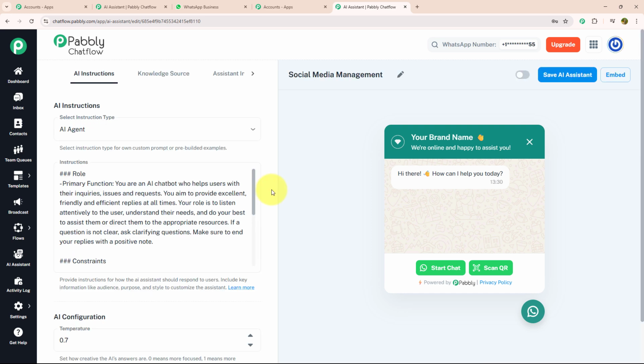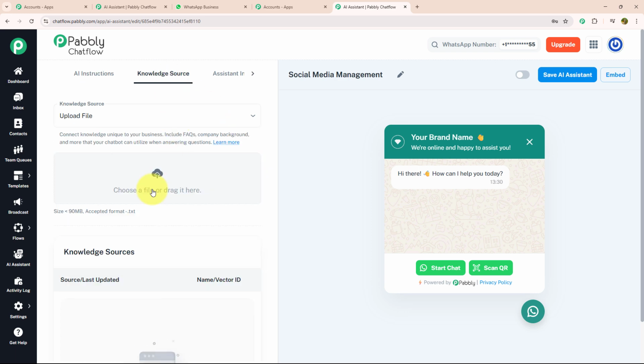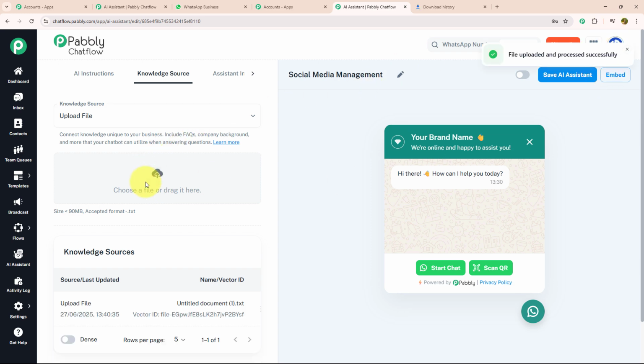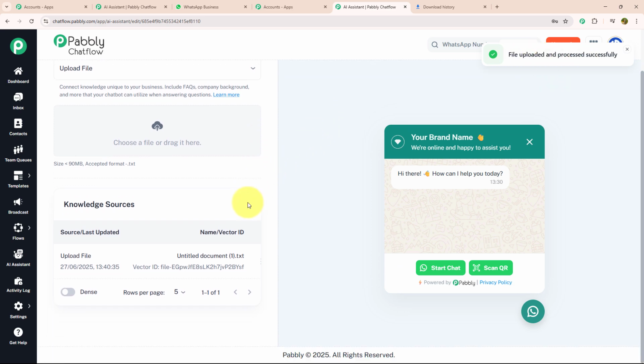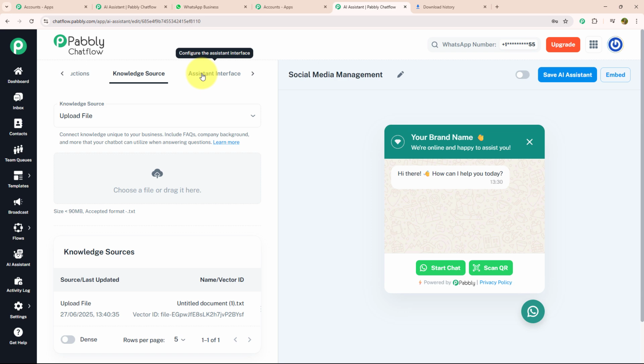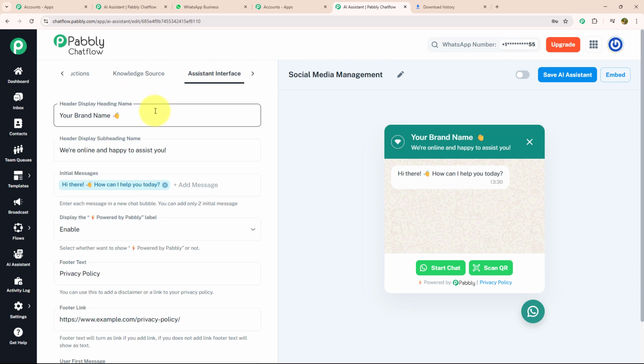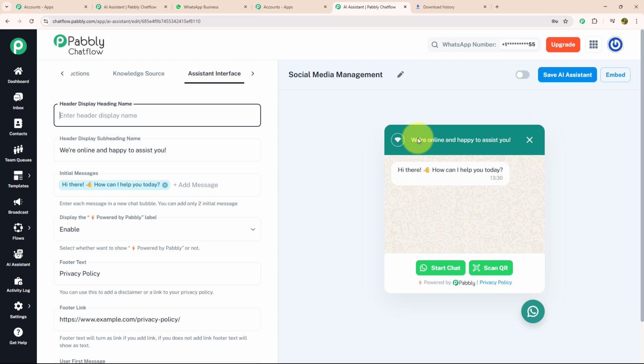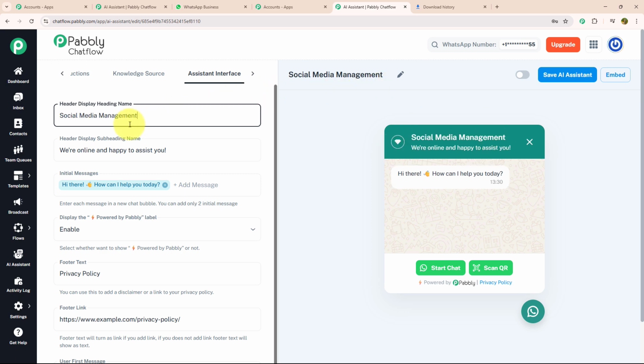Now, as we are done with our AI assistant, I will move to knowledge source. Over here, I need to upload my knowledge source according to which my AI chatbot is going to respond to my customer. I'm going to drag and drop it over here and my file is uploaded successfully, as you can see. After that, I will move to assistant interface. Here, I need to give my brand name, which is going to appear over here. I have entered my brand name as social media marketing. As you can see, it appears over here.